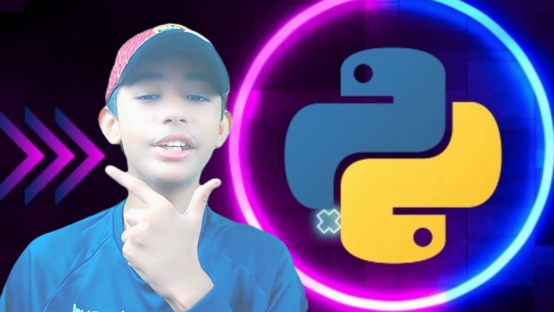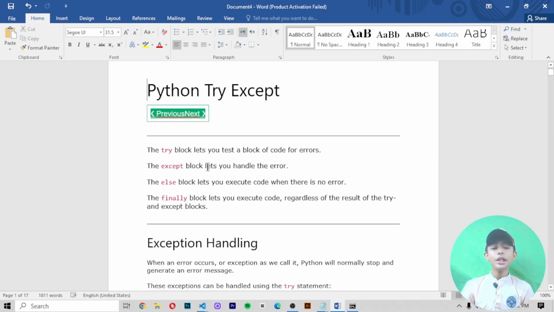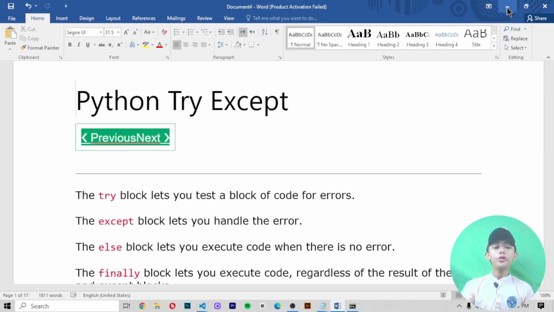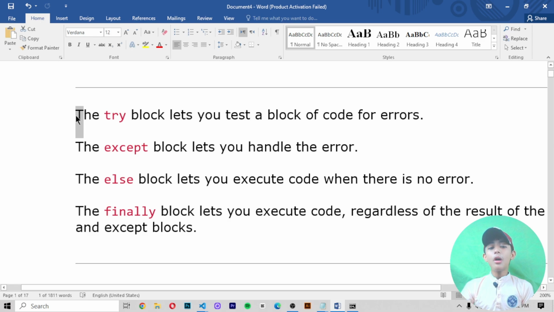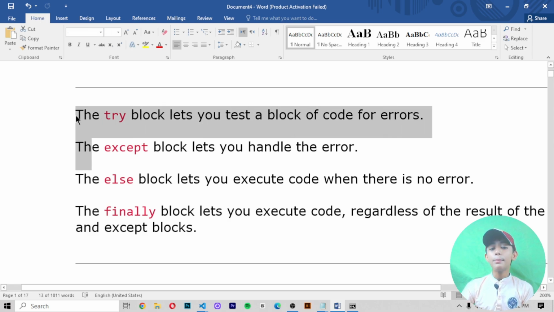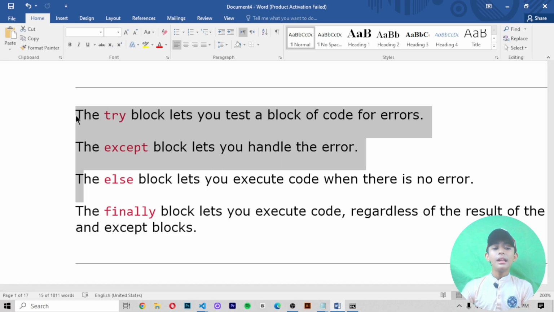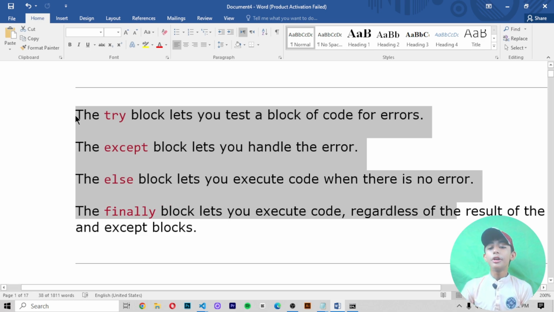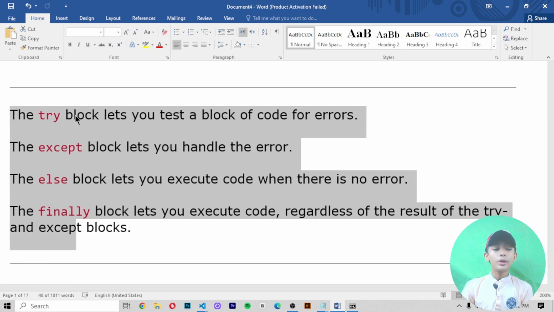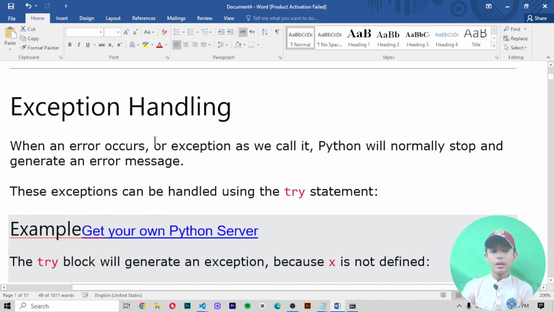So guys, in today's Python video, I am telling you about try except. If you don't know what try except is, let's learn about it. The try block lets you test a block of code for errors. The except block lets you handle the error. The else block lets you execute code when there is no error, and the finally block lets you execute code regardless of the result of the try and except blocks.